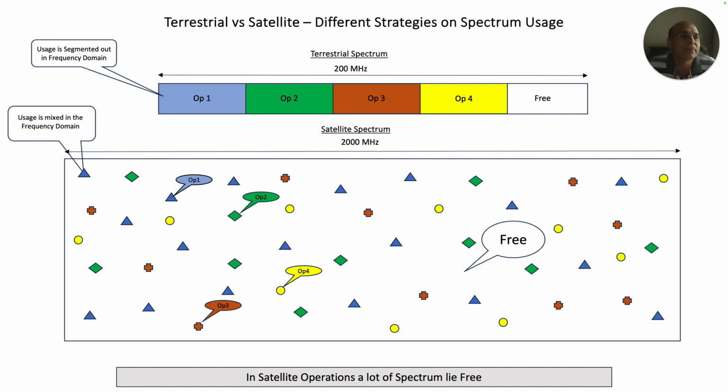Because here the demand-supply equation is in favor of supply. Supply is ample, demand is low. So if you are sitting with ample supply, and players are coming in and wanting to access your commodity, then why do you want to limit it? You can have a clear-cut, advertised policy, well in the public domain in advance, saying that these are the criteria you have to meet, this is the license fee you have to pay, and if you meet these license conditions, you will be allowed to enter the market. Simple as that.